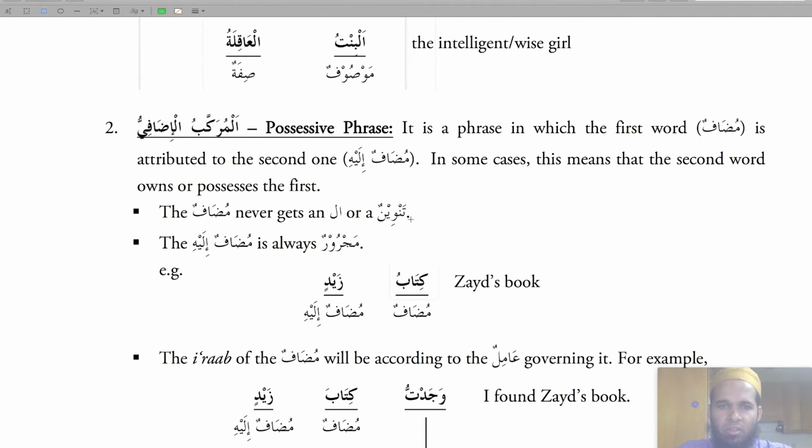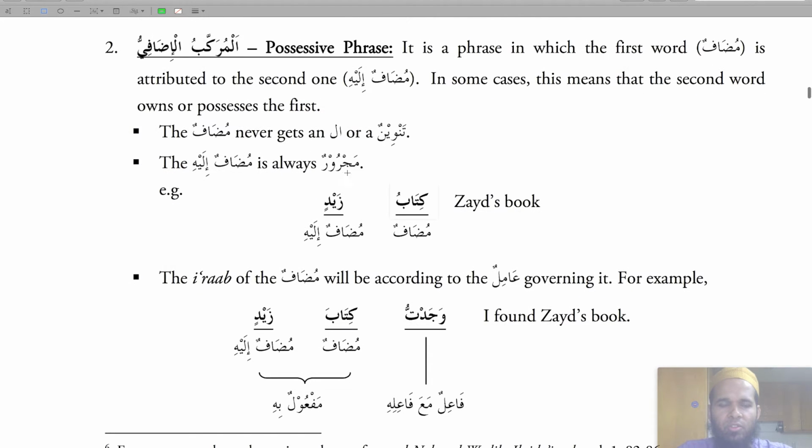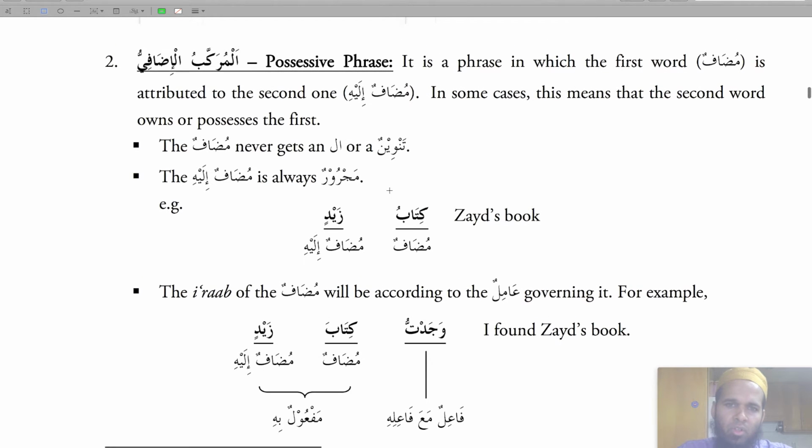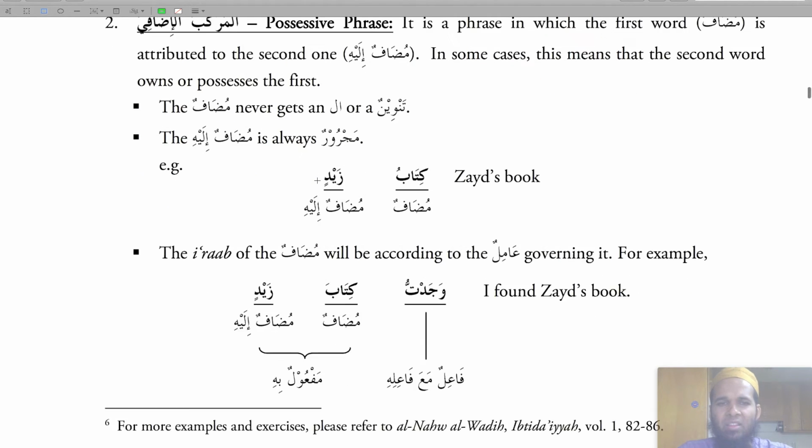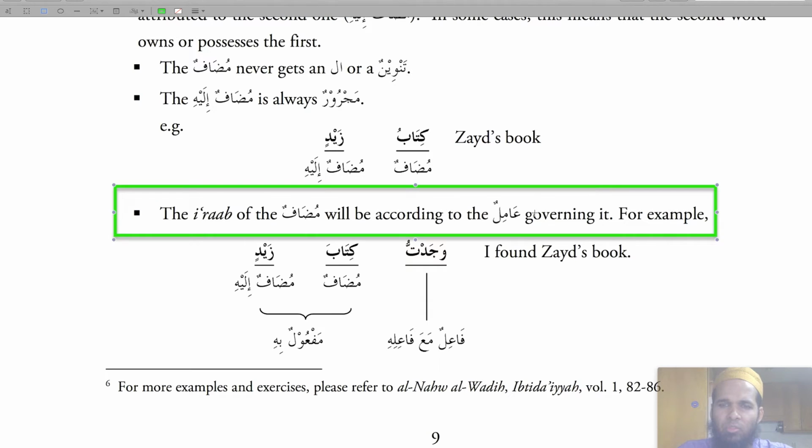Anyway, we'll get to that inshallah soon. So kitabu zaidin, mudaf is kitabu, and because it's possessed, it's owned, the tanween is dropped off. So it's kitabu zaidin, and the ending is mudaf ilay and it's majroor, and Zaid can change its i'rab to zaidin, zaidan, zaidun. So it's going to accept the i'rab, and as majroor it will be zaidin. The i'rab of the mudaf will be according to the amil governing it.